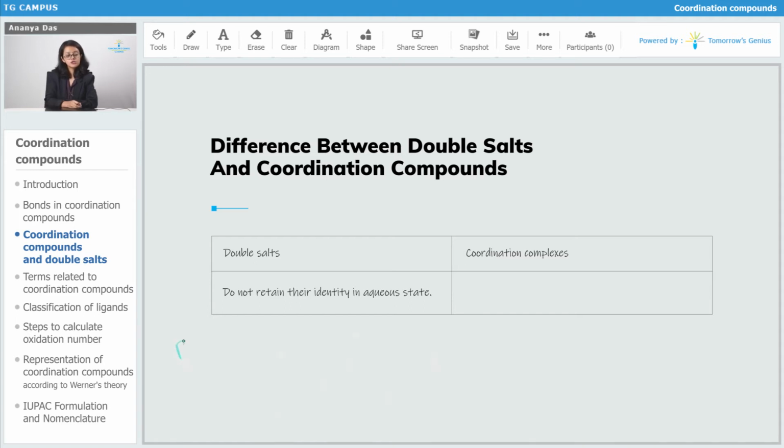If I take a double salt like Mohr's salt and dissolve it in water, it breaks apart into its constituent ions. I'll get Fe2+ in aqueous state plus SO4 2- in aqueous state plus ammonium ion in aqueous state.